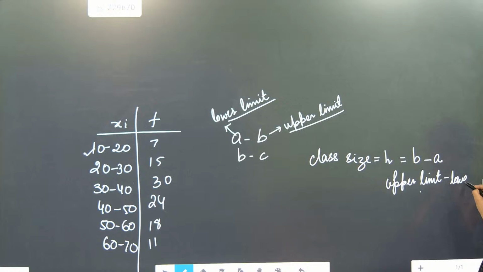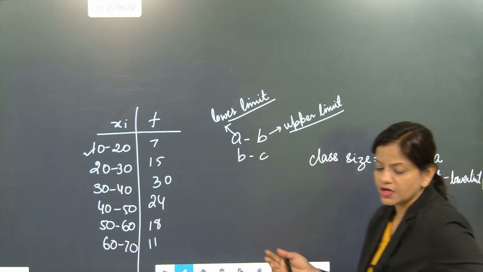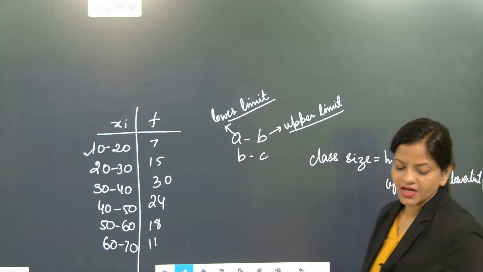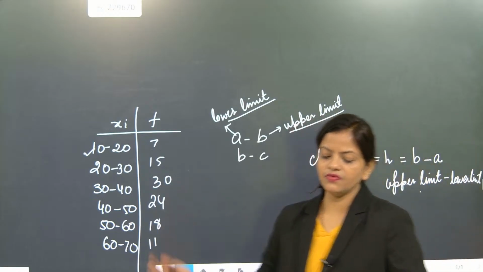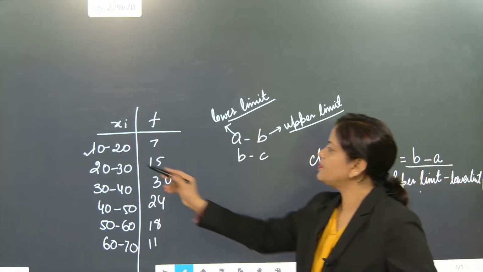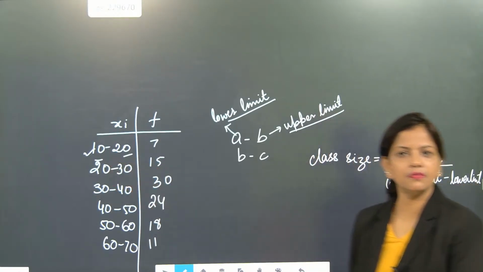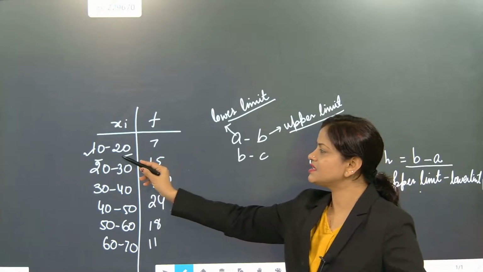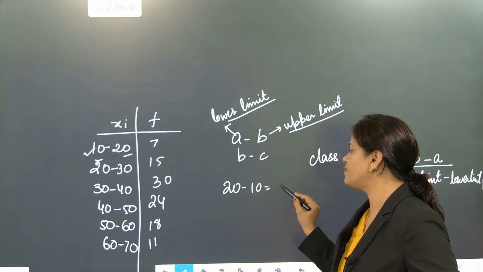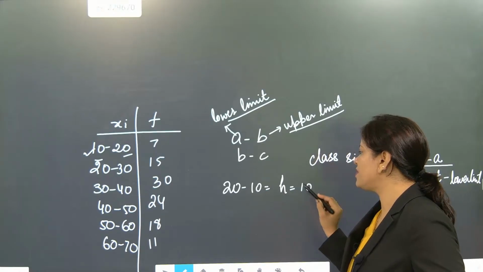So upper limit minus lower limit will become the class size for you. So B minus A, 20 minus 10 will become the class size. What is the class size here? This will become 20 minus 10. Class size H is coming as 10.